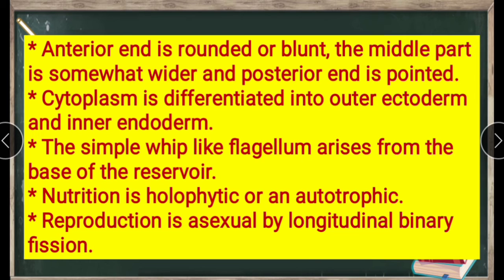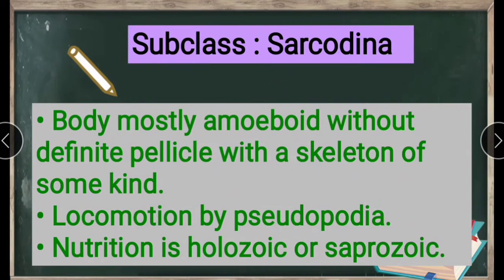Next, class Sarcodina. The body is mostly amoeboid, without a definite pellicle, with a skeleton of some kind. Amoeboid means they do not have any definite shape, and the pellicle is also absent.